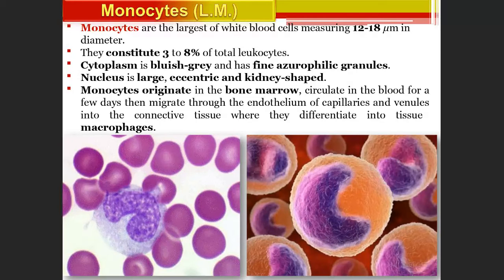Monocytes originate in the bone marrow, circulate in the blood for a few days, then migrate through the endothelium of capillaries and venules into the connective tissue, where they differentiate into macrophages.